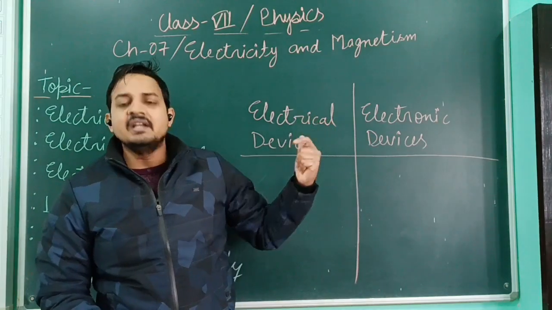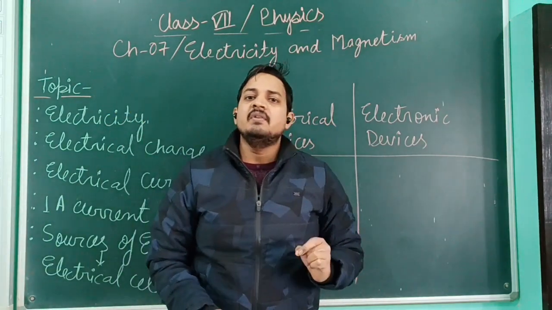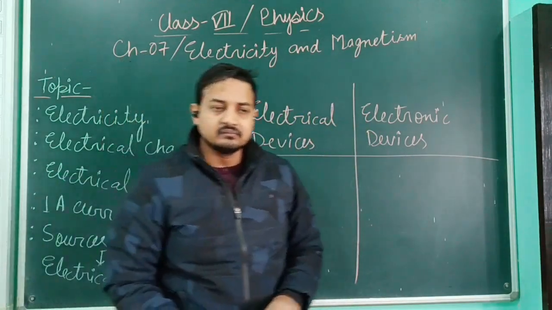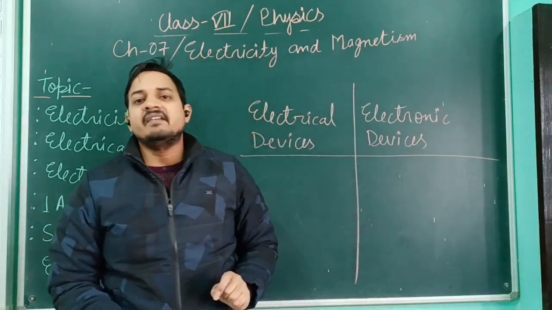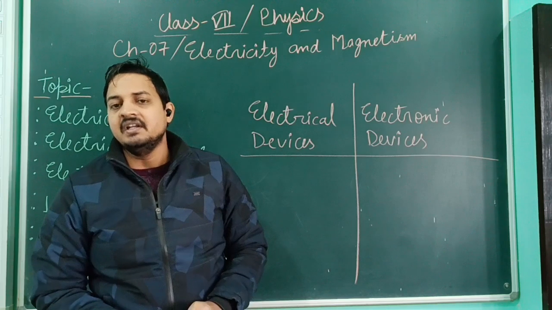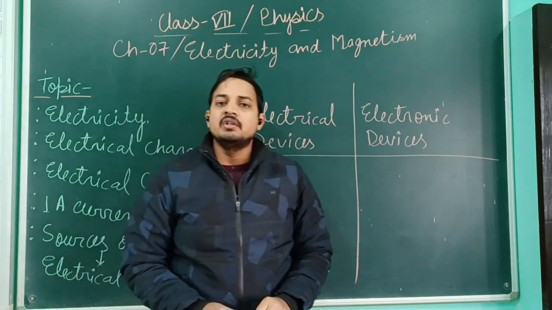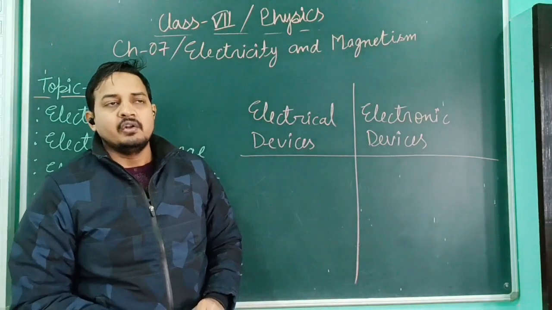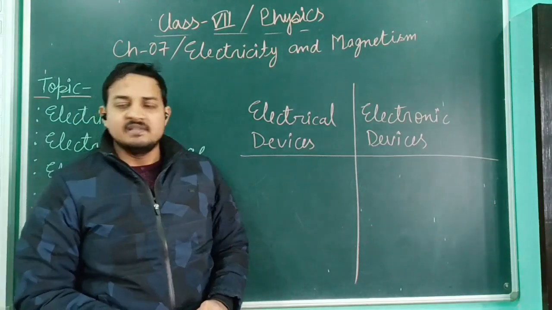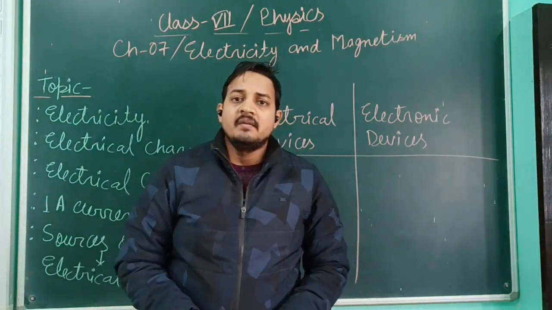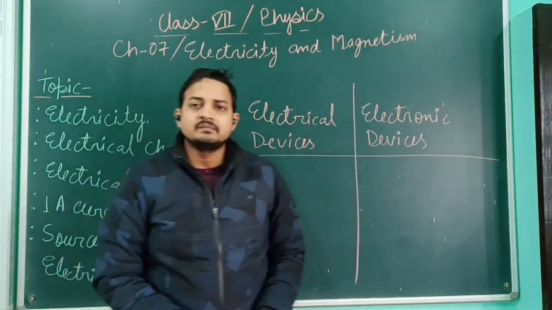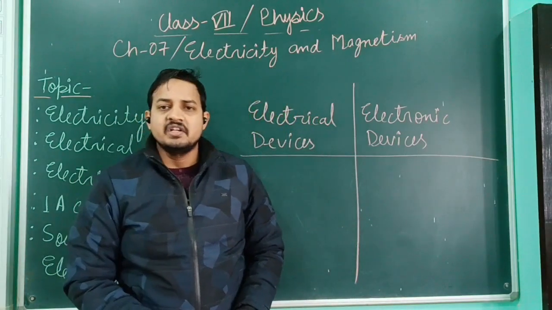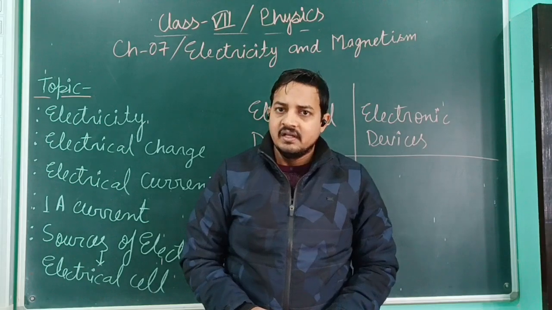Okay, one more time, what is electricity? Electricity is the form of energy which can be used to operate all the electrical devices and electronic devices. So this is the very simple and complete definition of electricity. One more time, what is electricity? It is the form of energy which can be used to operate all the electrical and electronic devices. So what are electrical devices? What are electronic devices? Some electrical devices are known by everyone. Some examples of electrical devices are electrical fan, electrical bulb, television, refrigerator, washing machine. These are all examples of electrical devices.